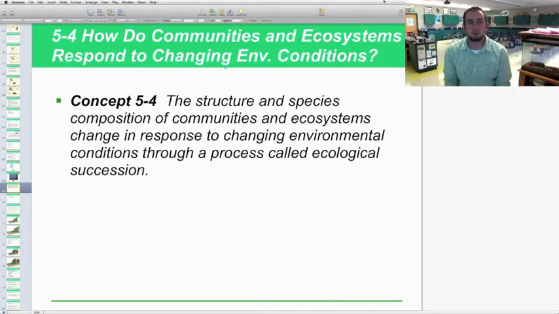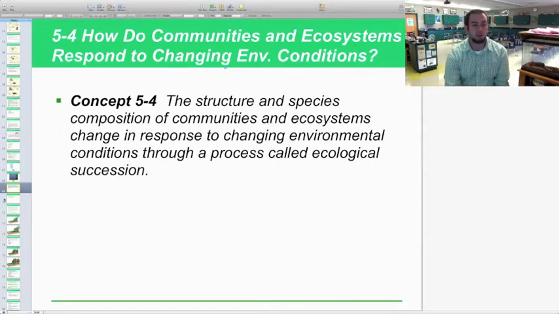Hey scholars, welcome to section 5.4, which is how do communities and ecosystems actually respond to environmental changes. And so we're going to look at how these communities actually change, what causes them to change. That's what our focus will be on with section 5.4.